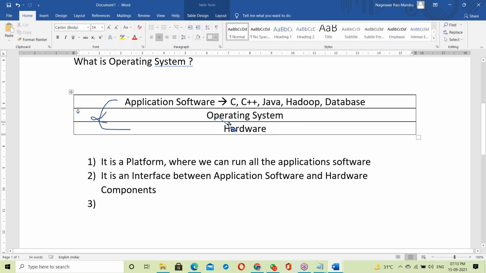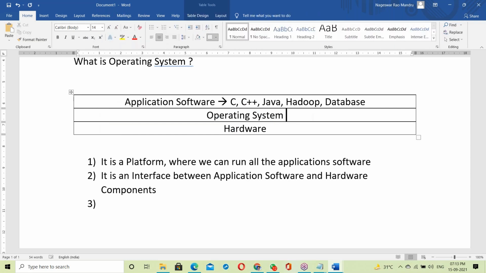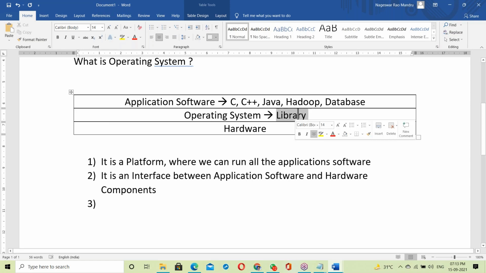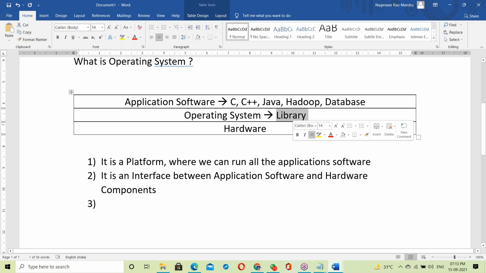One more important point about the OS: in the OS, there is a library. This is the most important point. Every OS has its own library. There is a library to communicate between application software and hardware components, for IO transactions.